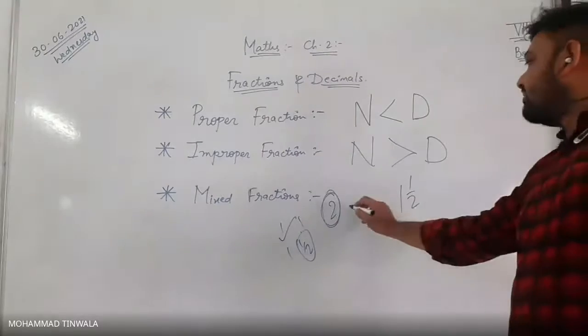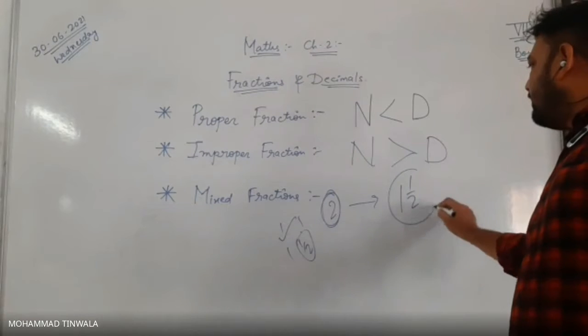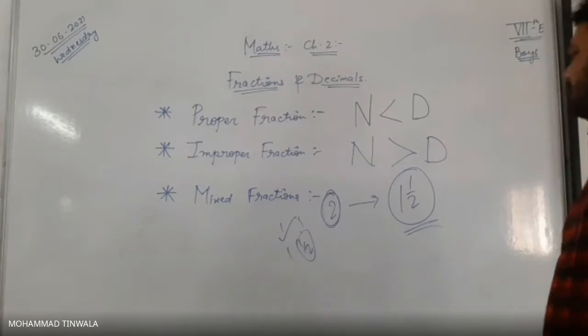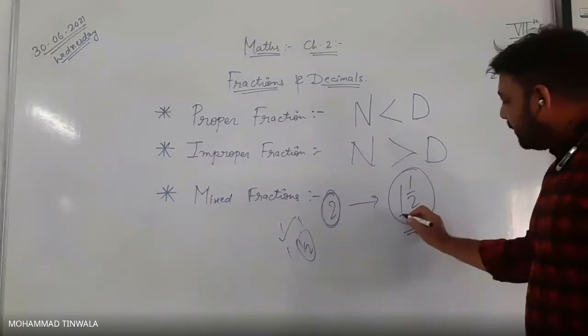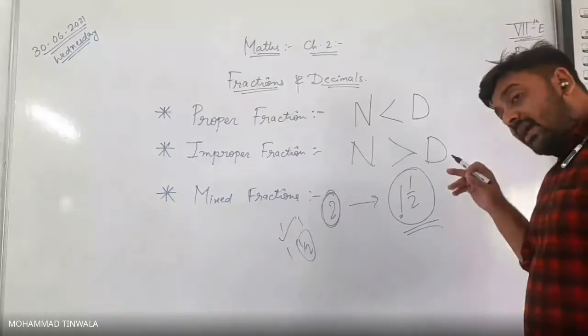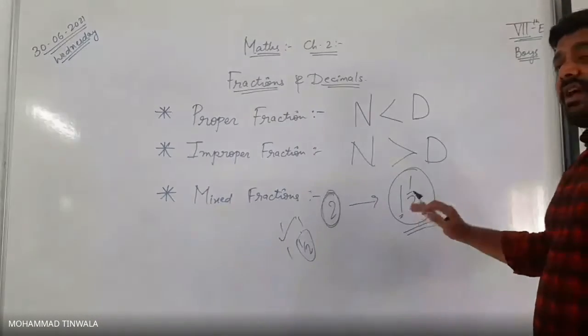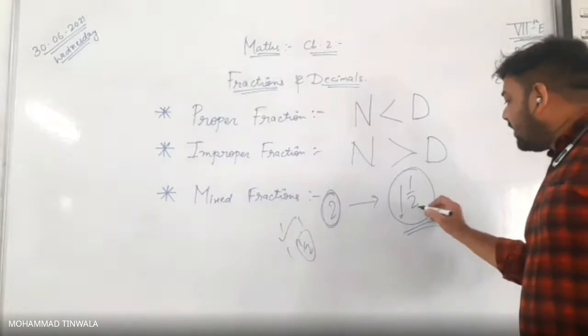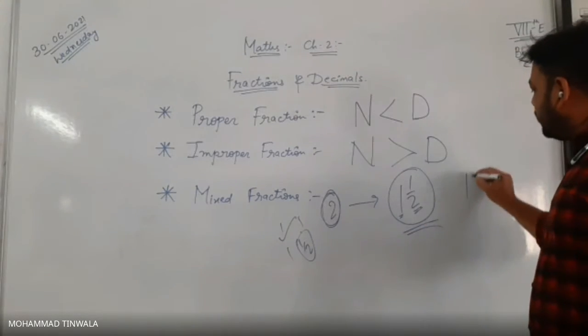Out of 2 marks, what marks will you read here? 1.5 marks. That means 1 complete mark, and from the other one, how much is there? Half mark. So it is said to be 1.5 marks.